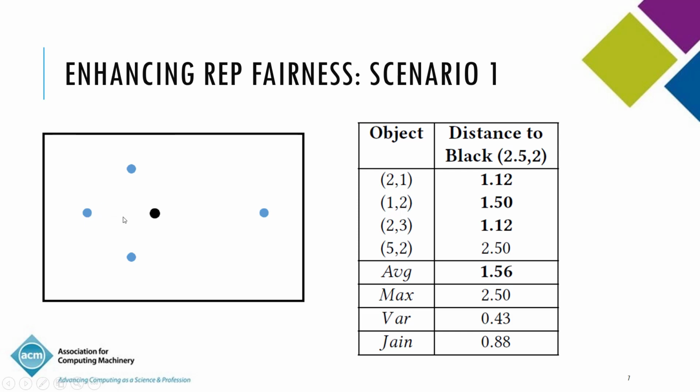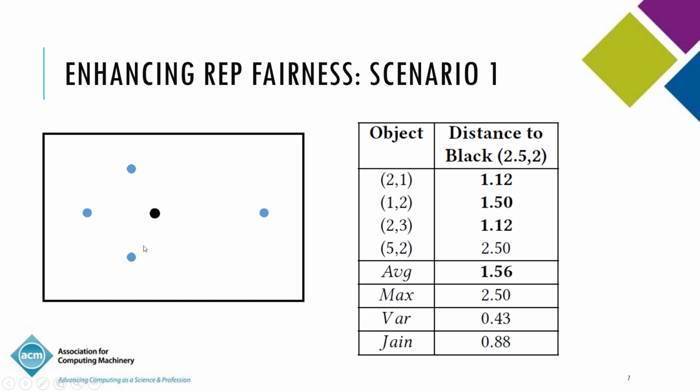You measure the proximity of the object with that centroid, and in this case it's a dissimilarity, the distance, and you record it. So this is the vector that we are interested in ensuring uniformity over. The average of the elements of that vector is 1.56, the max is 2.50, and the variance of that distribution is 0.43, and the Jain measure, which is a measure of how uniform these entries are, is 0.88.